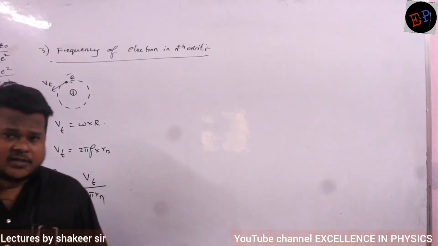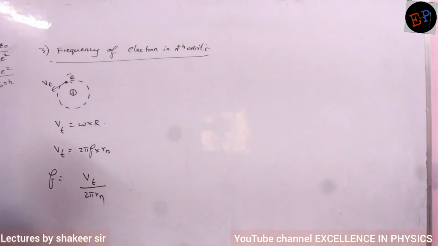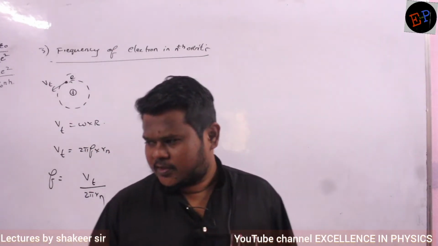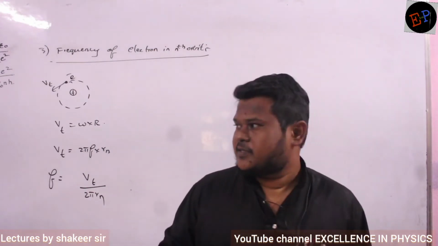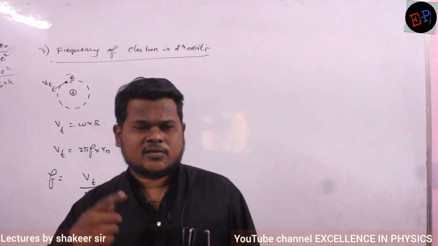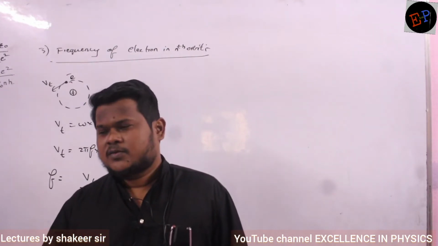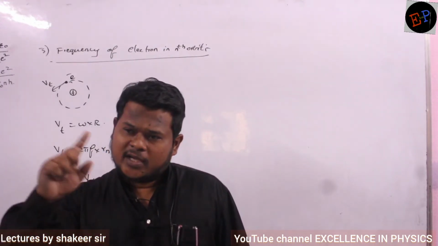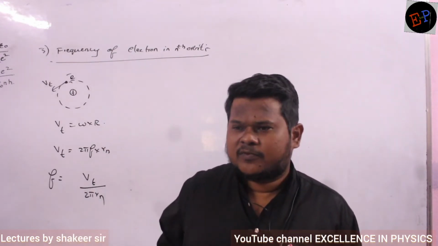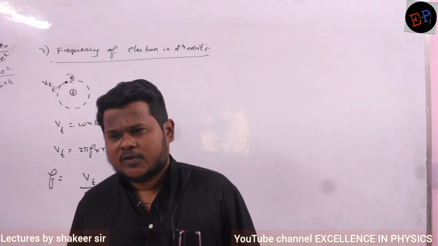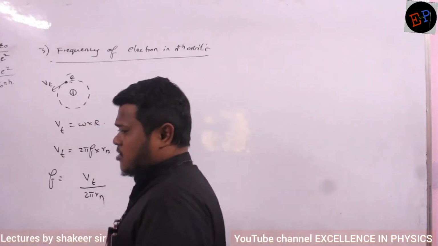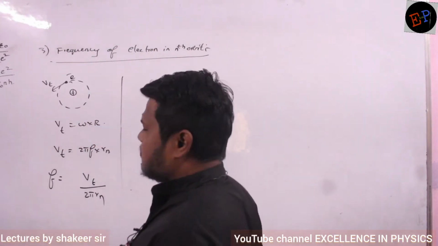So our next calculation is the frequency of the electron in nth orbit. What is meant by frequency? Frequency means how many oscillations the electron is making in 1 second. The number of times the electron rotates around the nucleus within one second is called frequency. The number of rotations the electron makes in 1 second is called frequency. Let us do the calculation and we will be shocked to see the frequency of this electron.